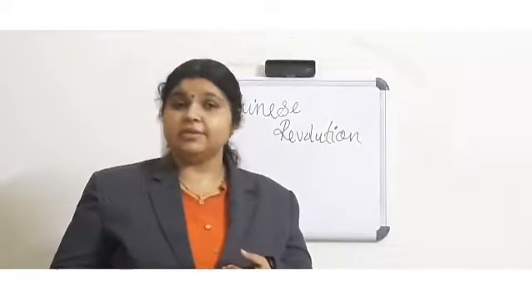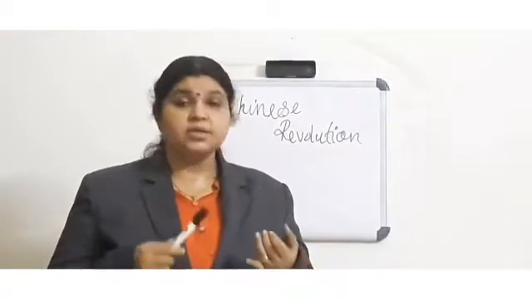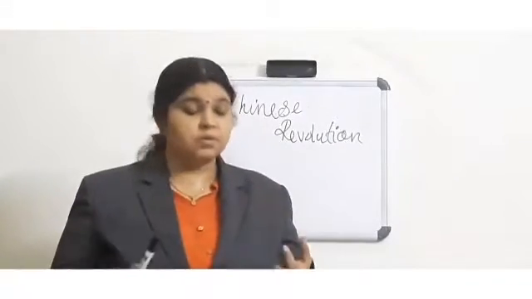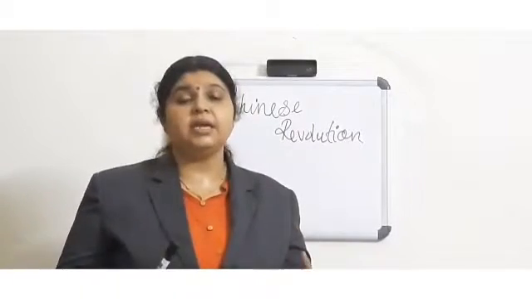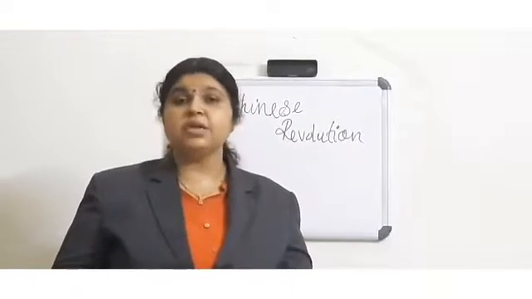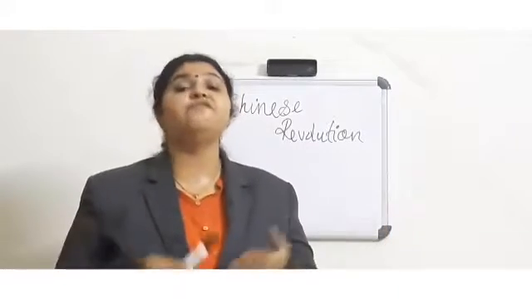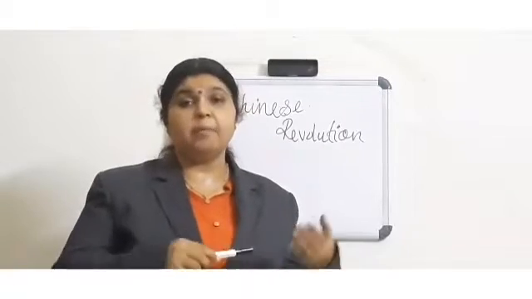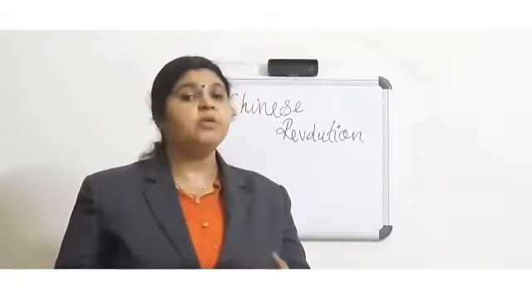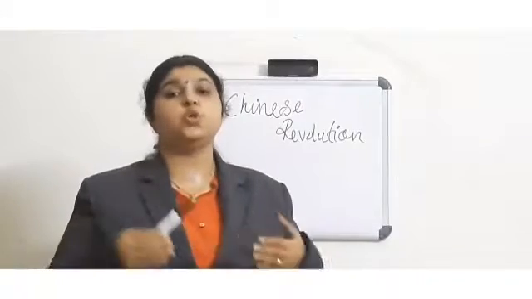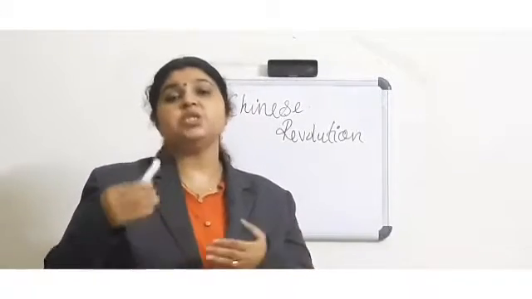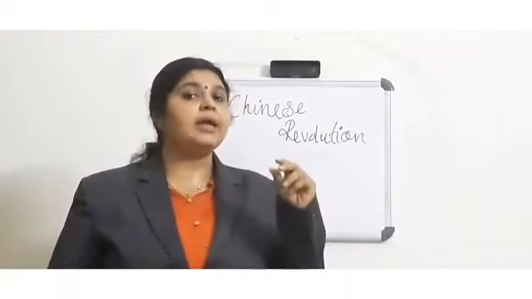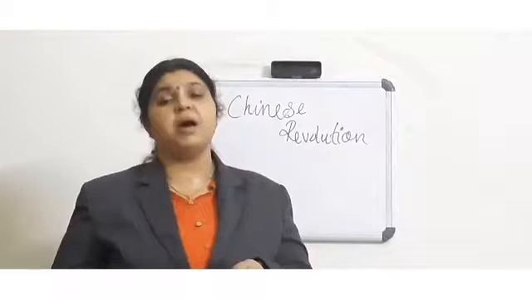Okay, my dears, Chinese products like tea, silk, pots, all these things were in high demand in Europe. At the same time, the Chinese didn't want anything from Europe. So from this trade, the Chinese traders gained much profit. At the same time, the European traders faced much loss. So to change the situation, the European traders introduced opium, an intoxicant, into the Chinese market.